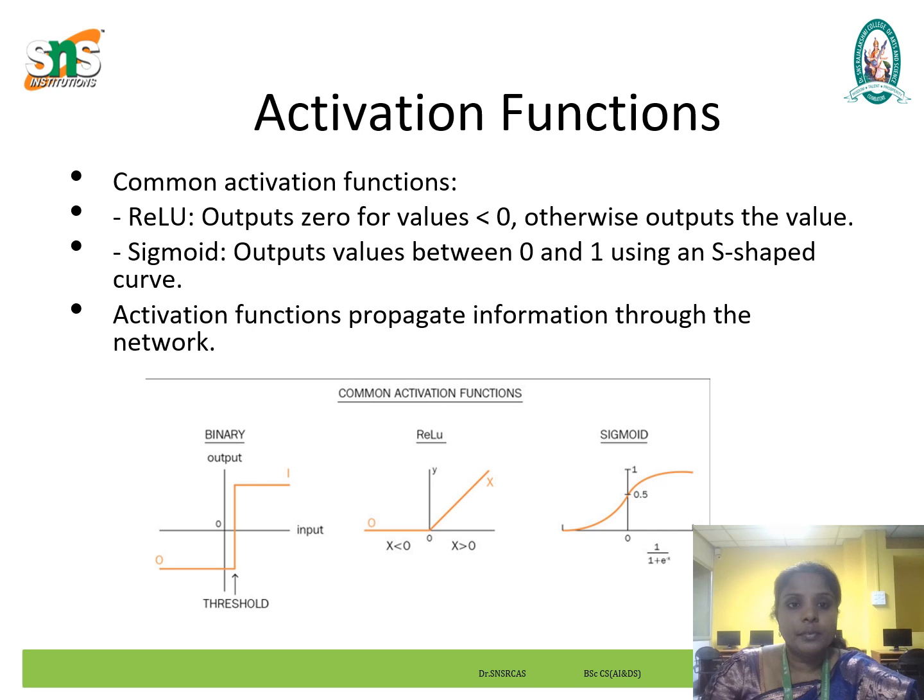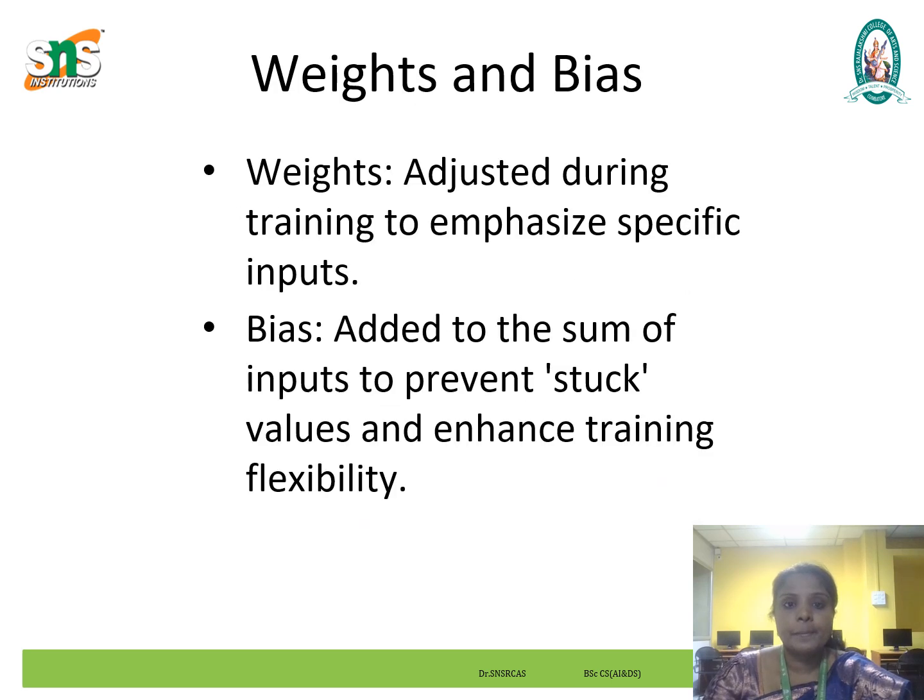Next, we will see non-linearity. Without non-linearity, a neural network would just be a series of linear operations, no matter how many layers it had. Non-linear activation functions like ReLU, rectified linear unit, and sigmoid enable the network to model complex relationships.